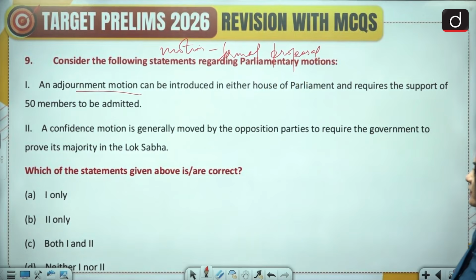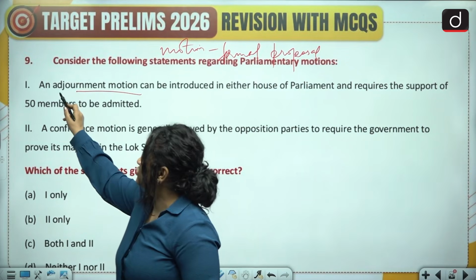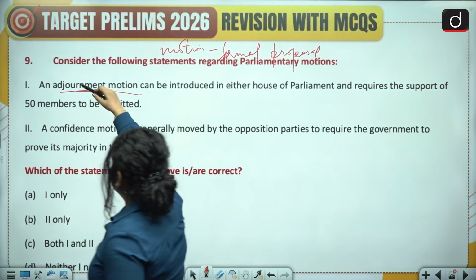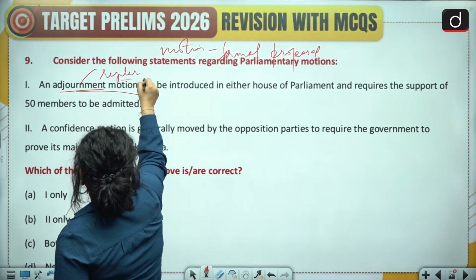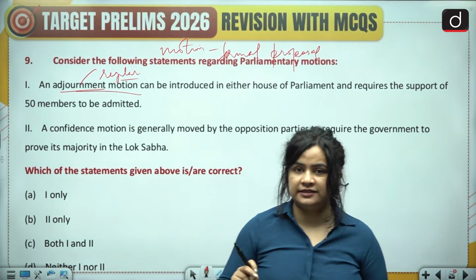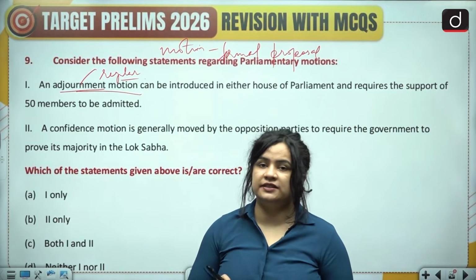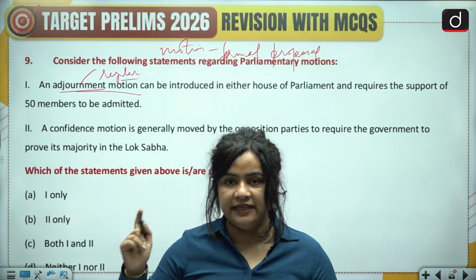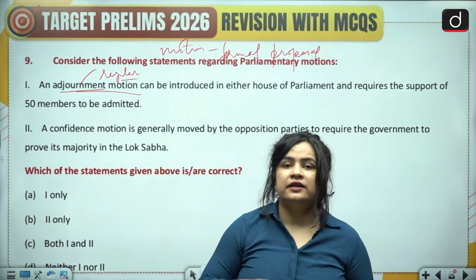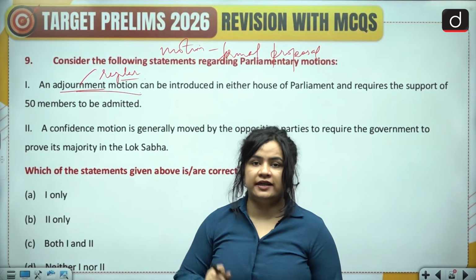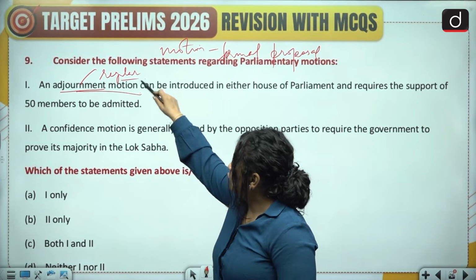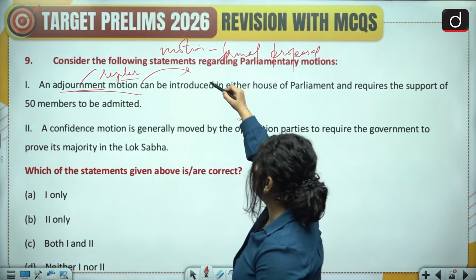Now, when we talk about adjournment motion, as the term suggests, it is kind of disrupting the regular business of the house, right? And this also happens to be an extraordinary device because it is disrupting the regular normal business of the house. Hence, it is an extraordinary device. Now, why is this adjournment motion introduced? Normally, to draw the attention of the government to an important matter. And this also contains an element of censure,